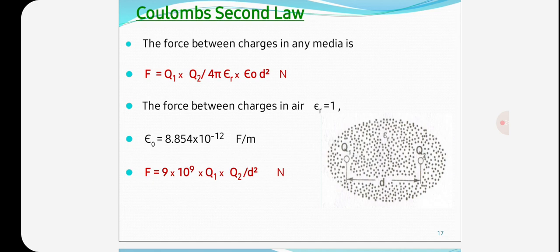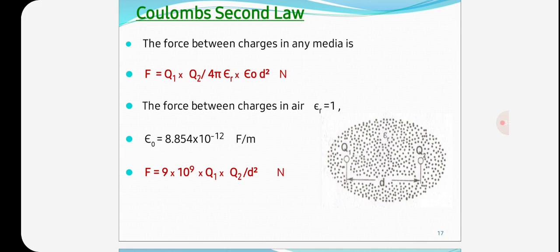So finally, after substitution of epsilon naught and epsilon r, we will get F is equal to 9 into 10 to the power 9 into Q1 Q2 by d square.